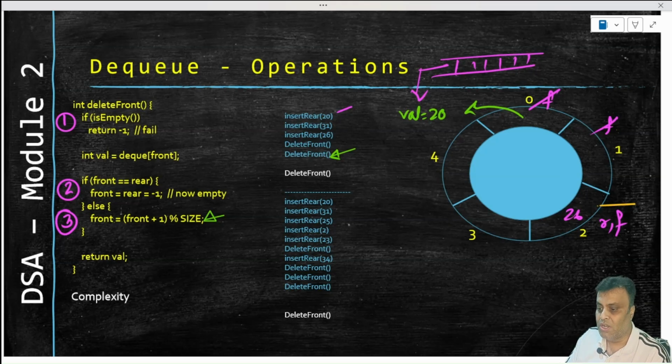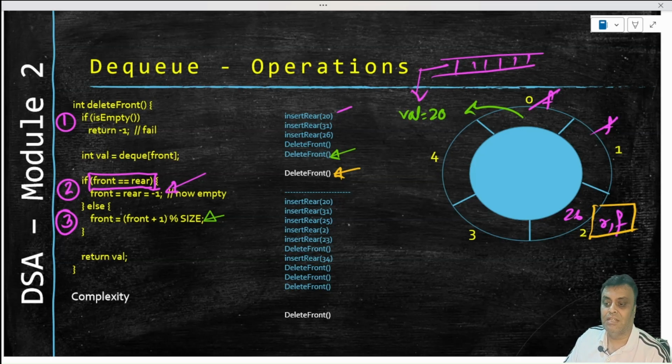So what does the queue contain? The queue contains only one element. Now one more delete will delete this 26, and because rear and front are the same, they will now have to be pointed to -1, which signifies an empty queue.